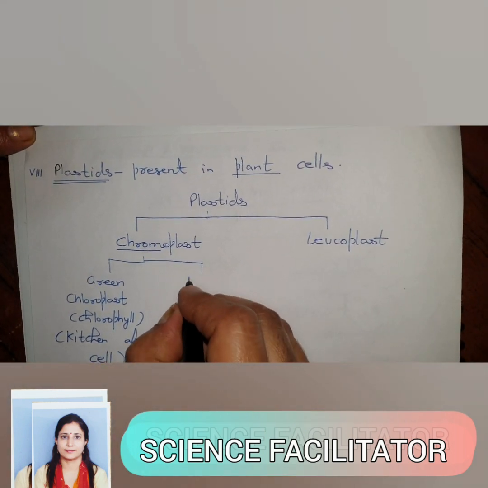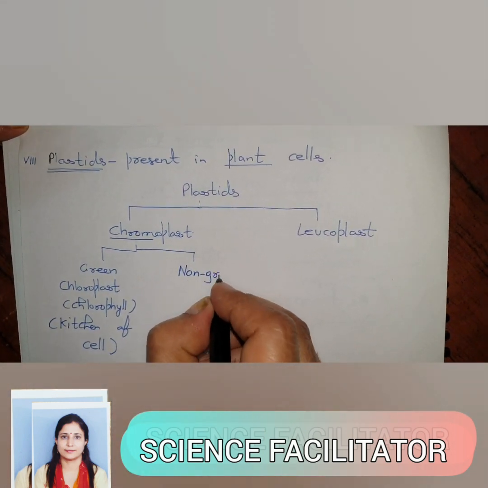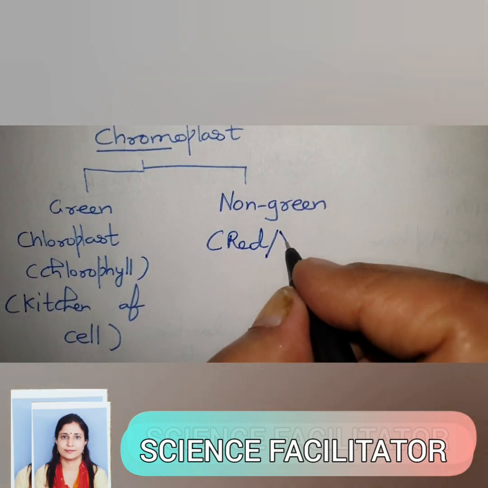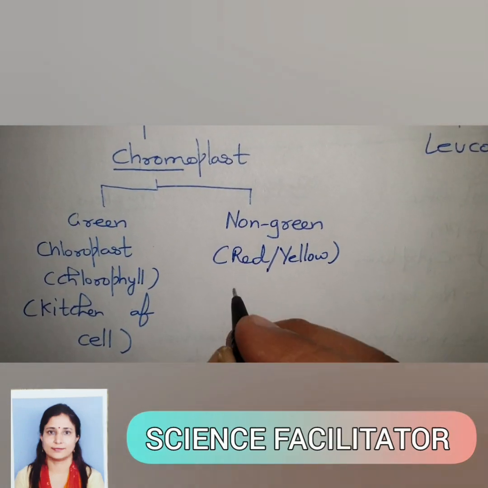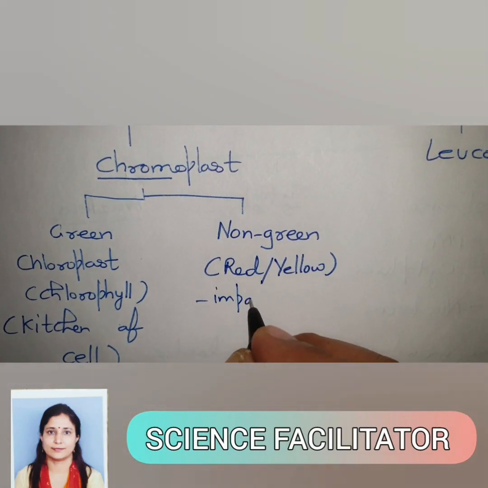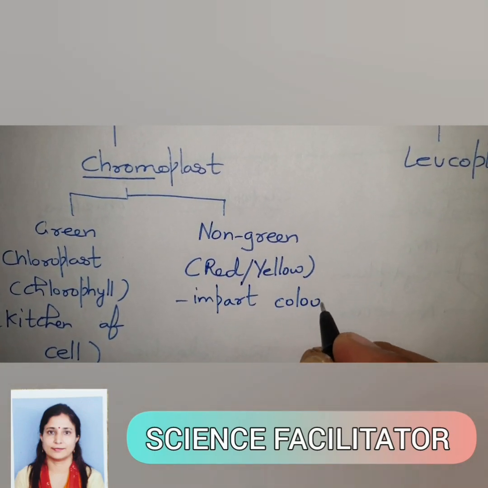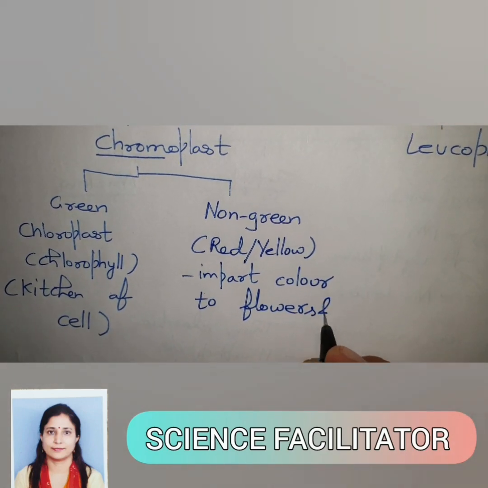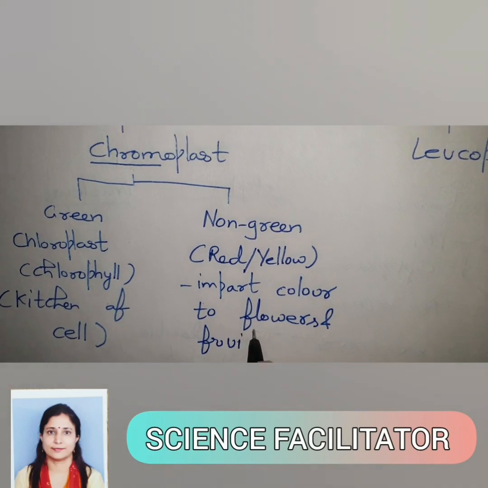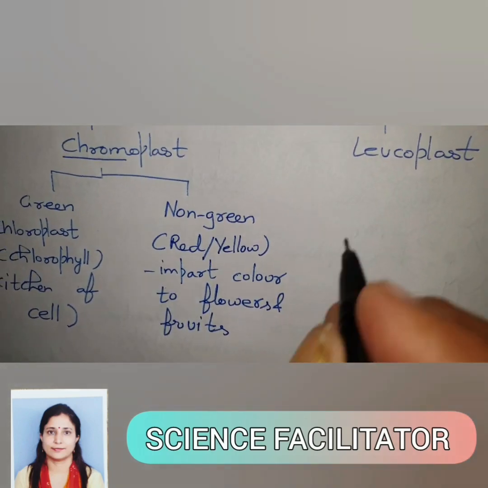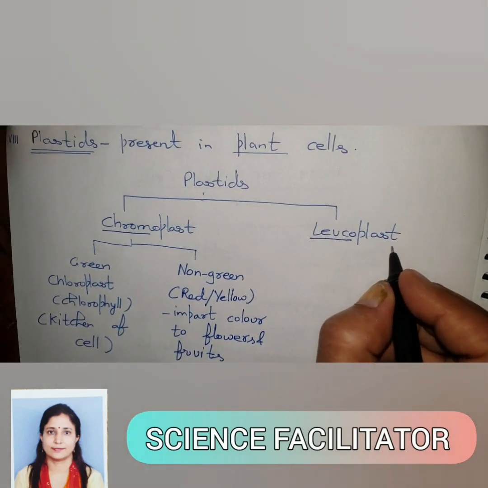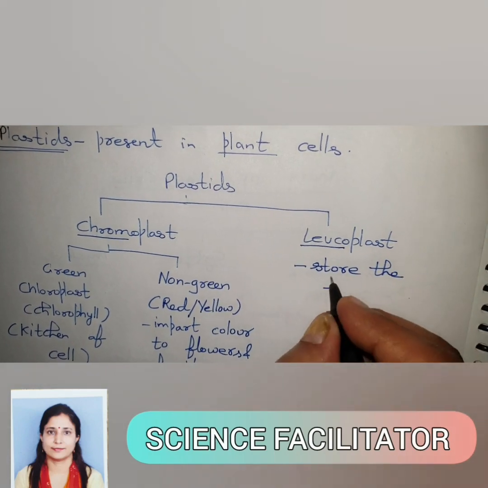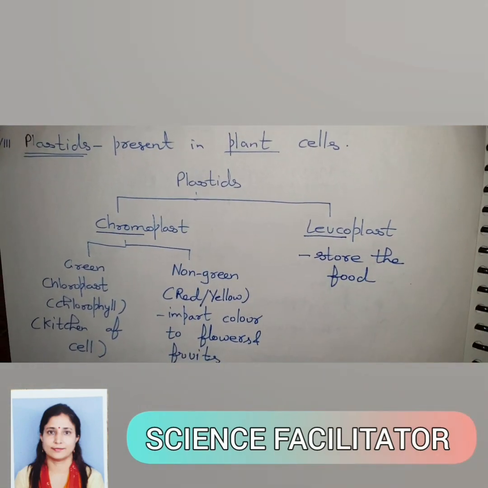And there are some non-green plastids. These non-green plastids impart beautiful colors to flowers, like red, yellow, orange, and to fruits. So flowers are beautifully colored and fruits are colored due to the presence of these chromoplasts. Last, these colorless plastids are known as leucoplasts. They help to store the food. You will study in detail in higher classes about the leucoplast.